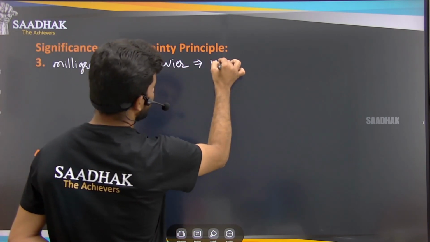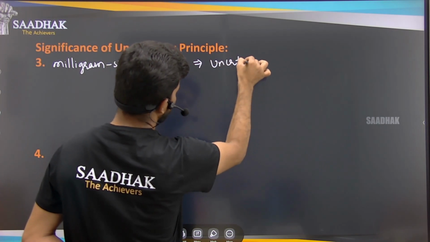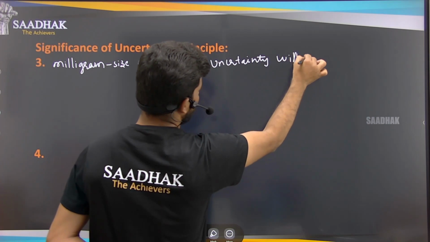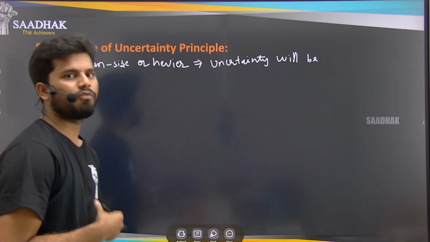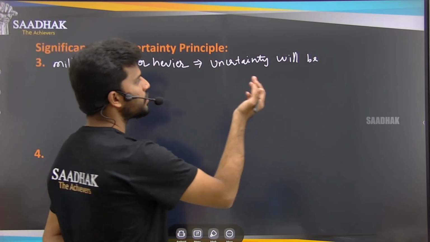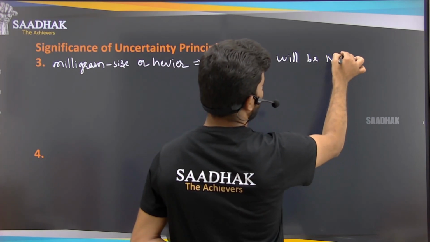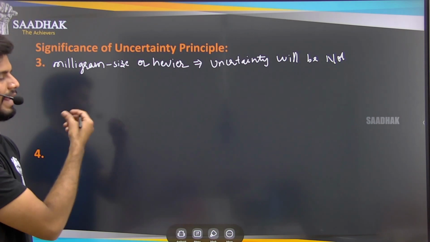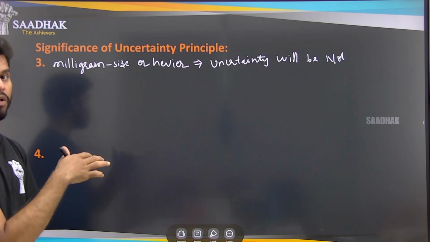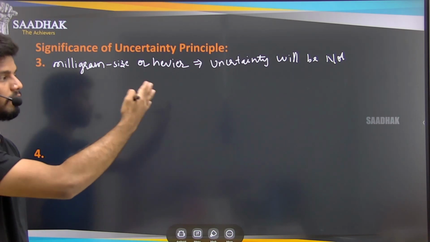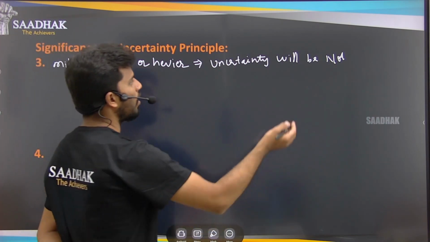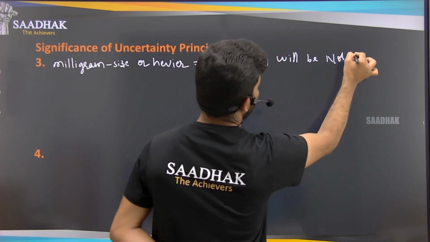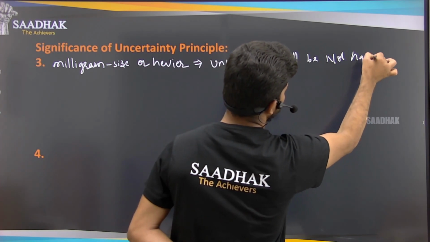The uncertainty will have no consequence. It will not have any impact on the trajectories or on finding the particle's behavior.